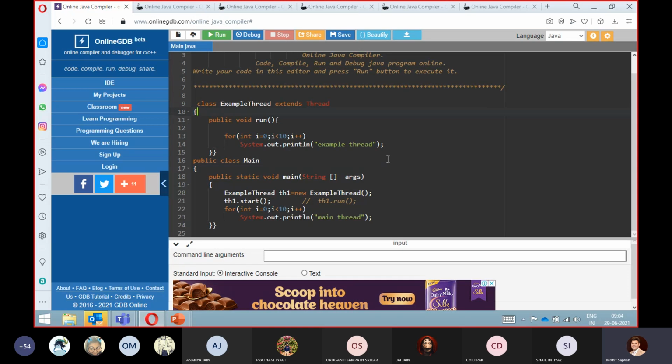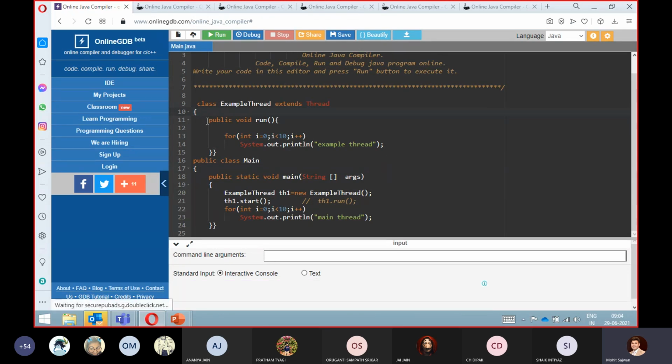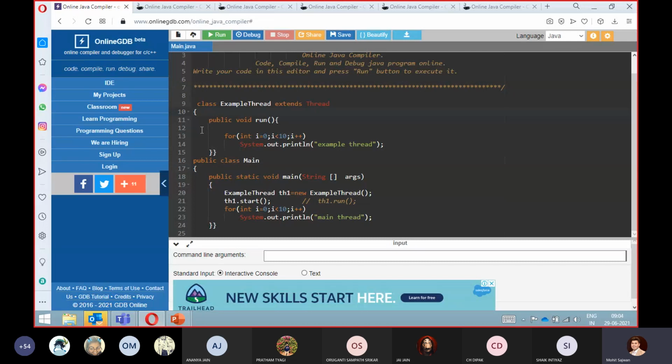And what I have told you is that it is mandatory, if you want to perform the functionality of your run method, to override this method. Remember this point, you have to override the public void run method, and whatever code you write there is the job of your thread.